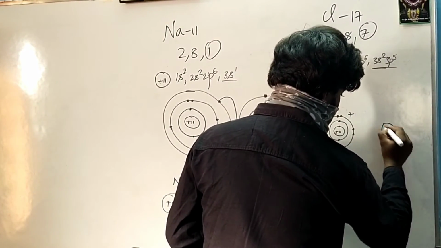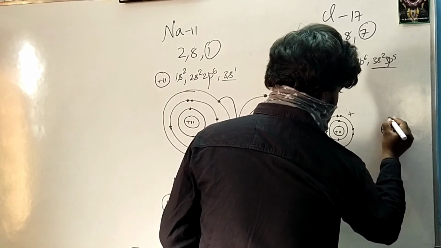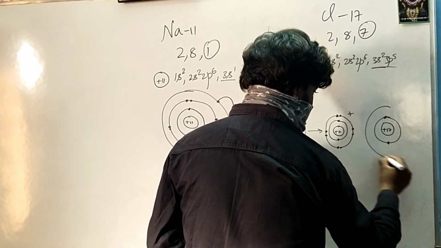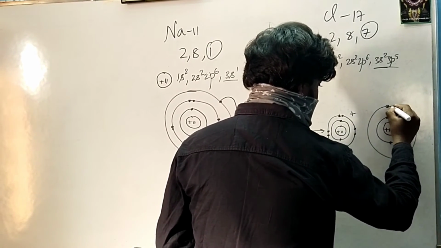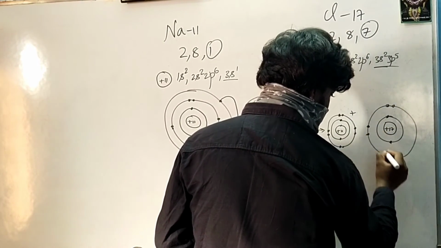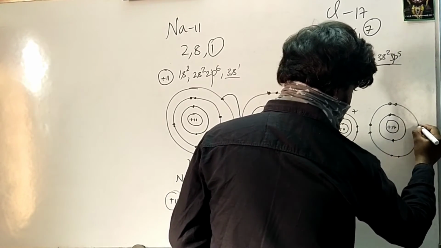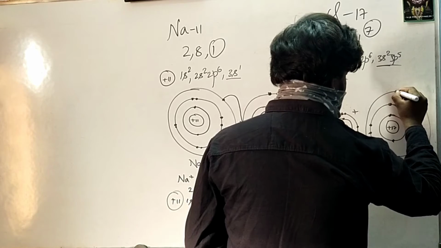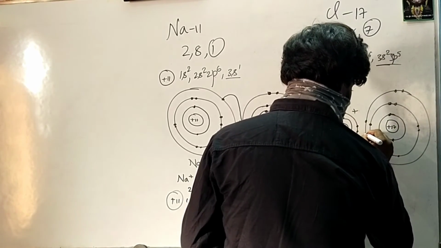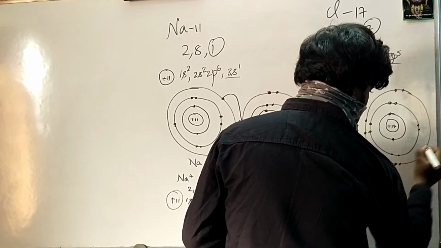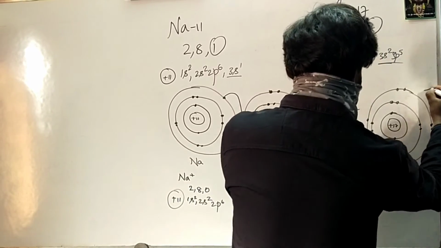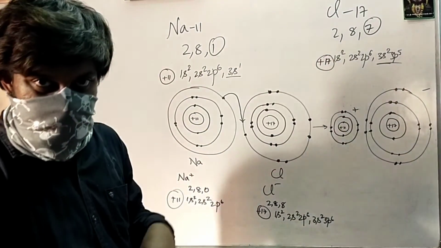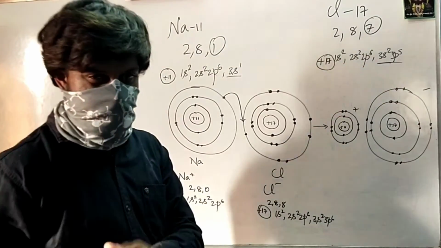Your chlorine will be somewhat like this: in the first shell 2 electrons, in the second shell 8 electrons, and even in the third shell 8 electrons. So the overall charge of the chloride ion will become negative. Now remember, the sodium as well as the chloride ion have achieved their stability.